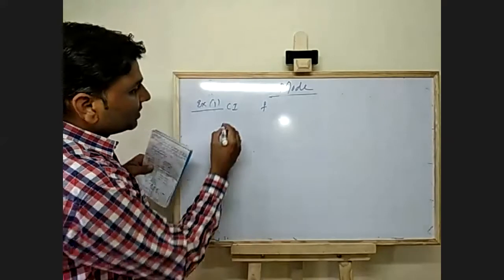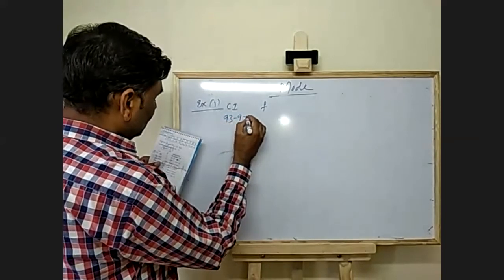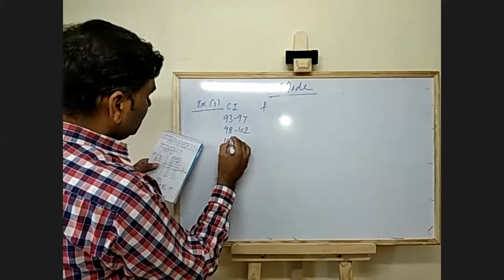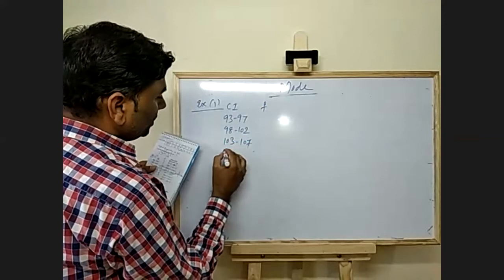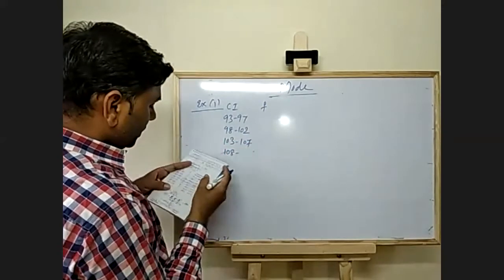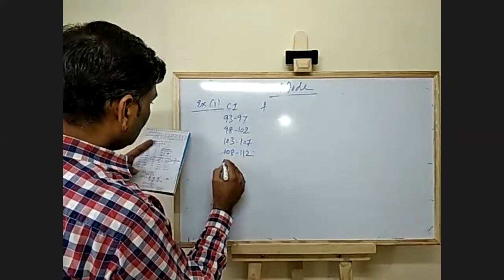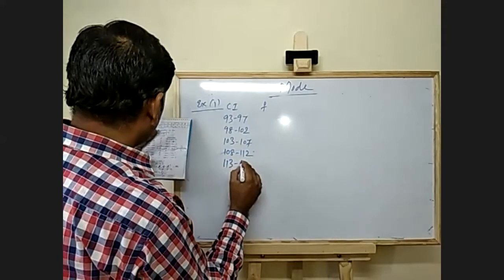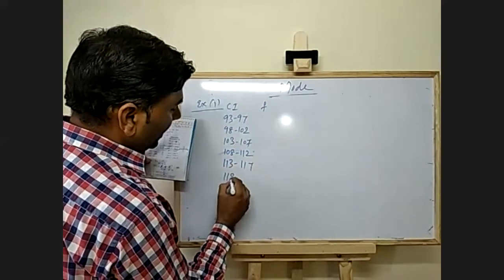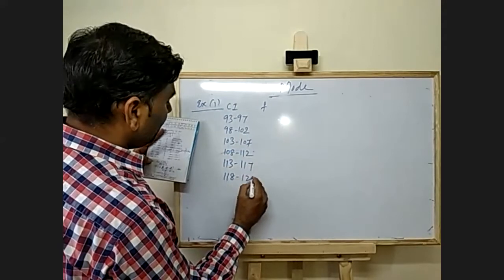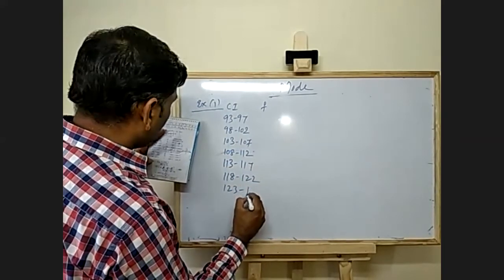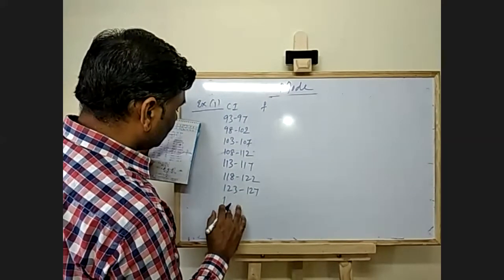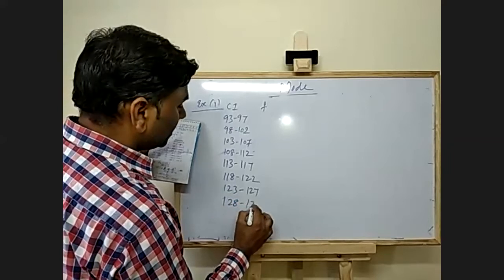So the class intervals are 93 to 97, 98 to 102, 103 to 107, 108 to 112, 113 to 117, 118 to 122, 123 to 127, 128 to 132.